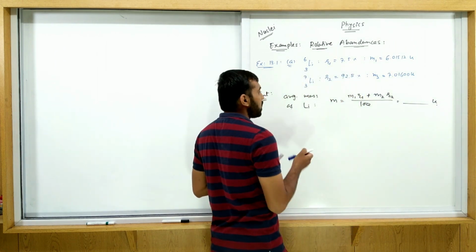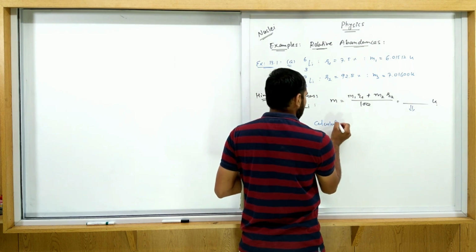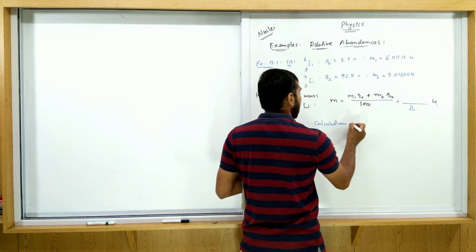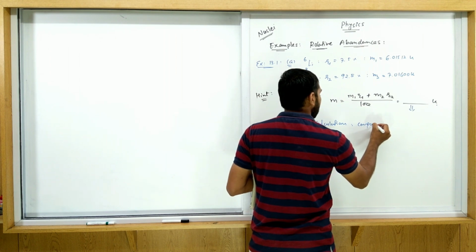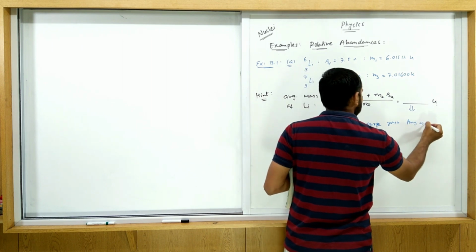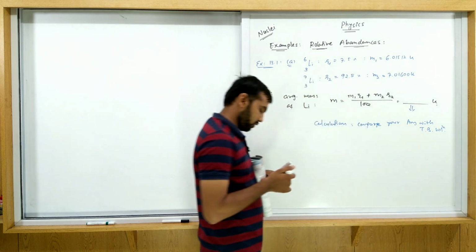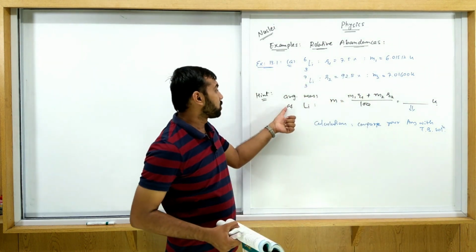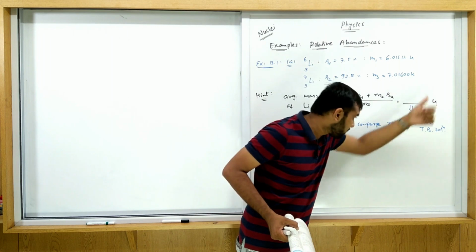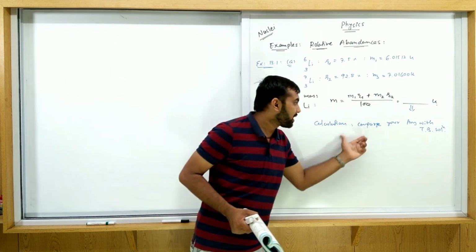This calculation is homework. First you calculate it and then compare your answer with the textbook solution. Calculate this average mass of lithium from this example, and whatever answer you get, compare it with the answer given in our textbook. So this remaining task is homework.